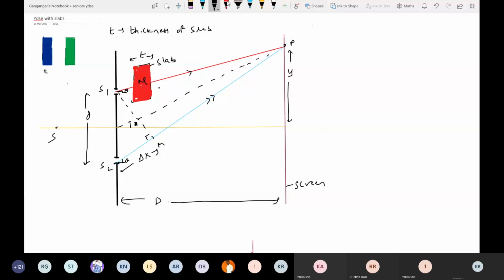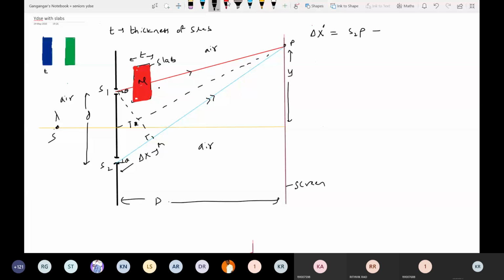So what is the path difference between the rays? Delta X dash, you write it. Total path difference, delta X dash, should be equal to S2P. The medium is air, so the wavelength of the light will be lambda. Ray 2 will move in air, so S2P, minus... Look at ray 1, for some distance T it will move in the slab.